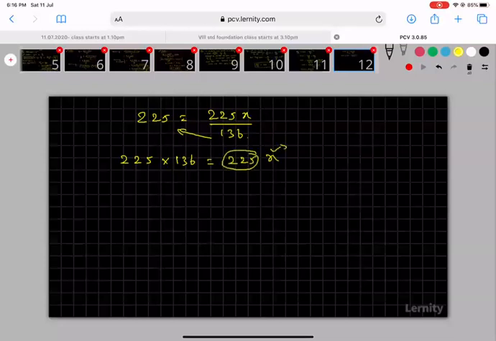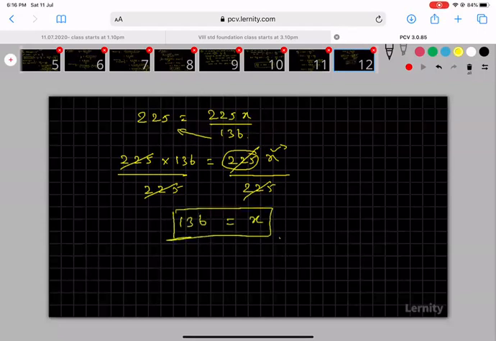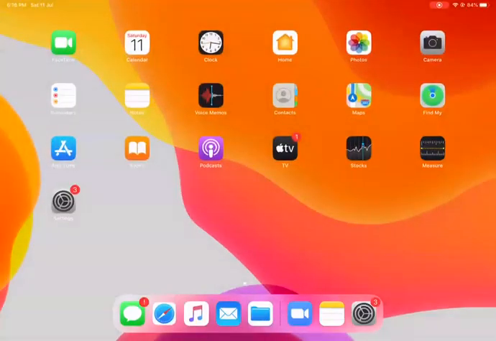The coefficient of x is 225, so I am dividing both sides by 225. This cancels, this cancels. So I am getting x is equal to 136. This is my answer. If you have completed, please tell me. I will move to the next slide.